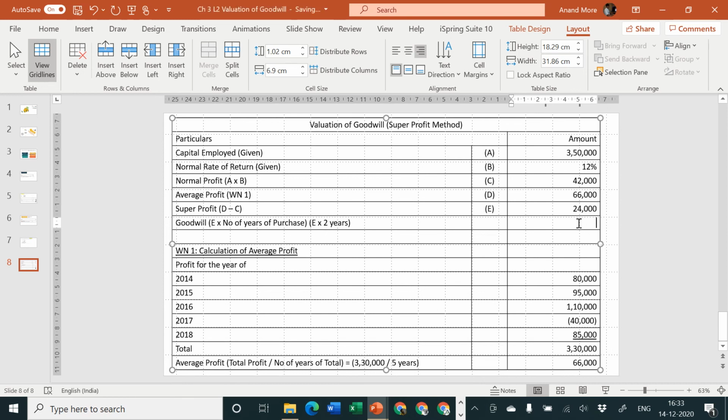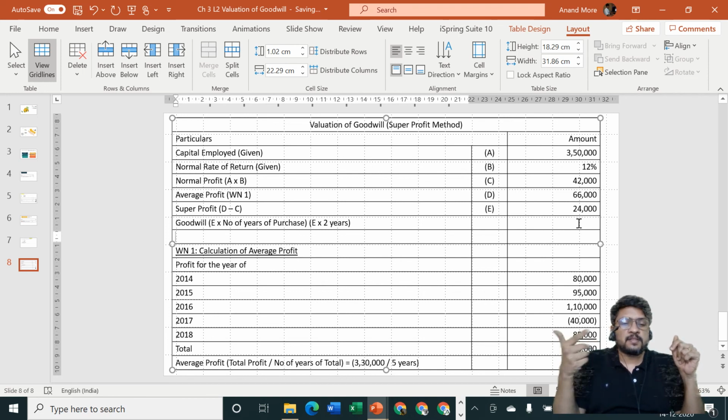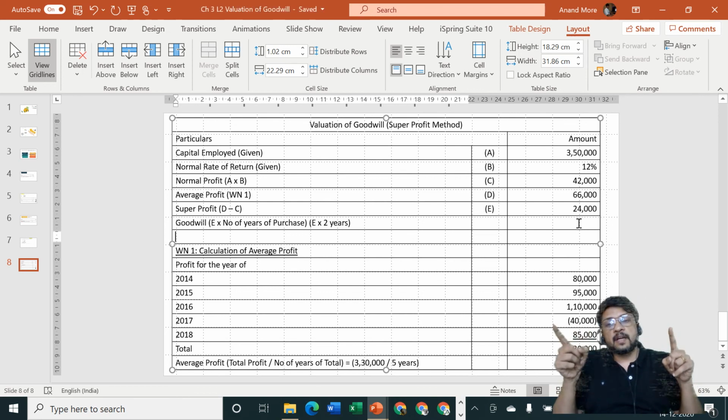And the goodwill is equal to 2 years purchase, because it will take 2 years for you. If you start your own business, it will take 2 years to make a profit of rupees 66,000. You will make a profit of only rupees 42,000 and 42,000. Instead, if you join our business, you will make a profit of 66,000 and 66,000. Meaning, for the next 2 years you can get an extra profit of rupees 24,000 if instead of starting your own business, you decide to join our business.